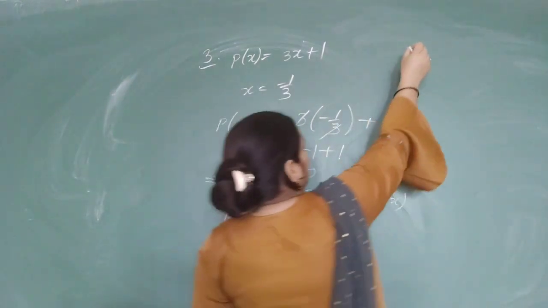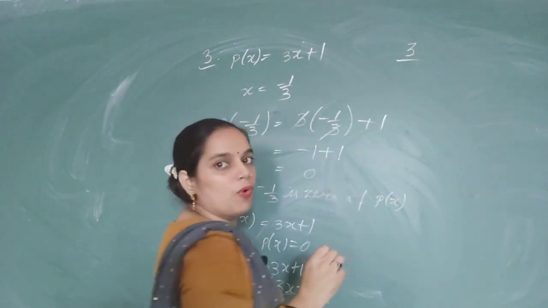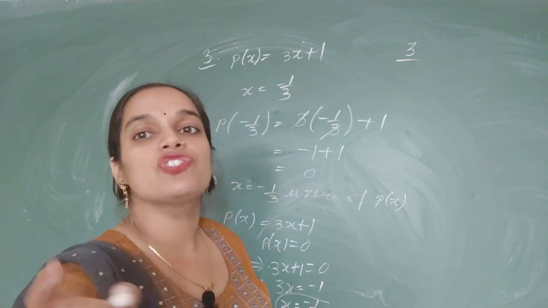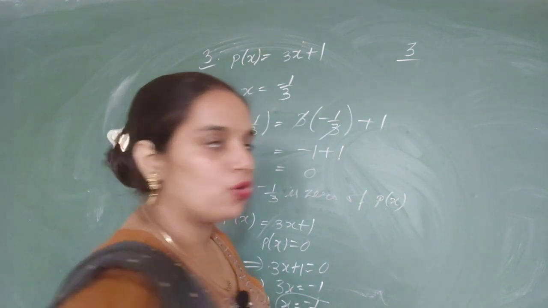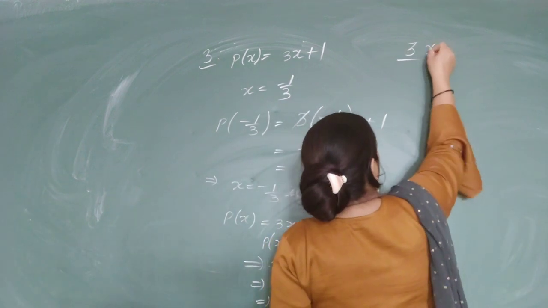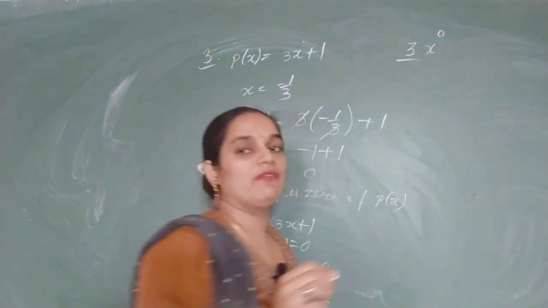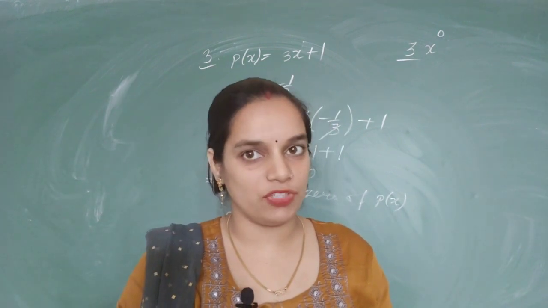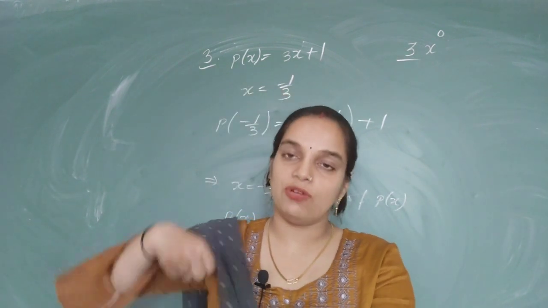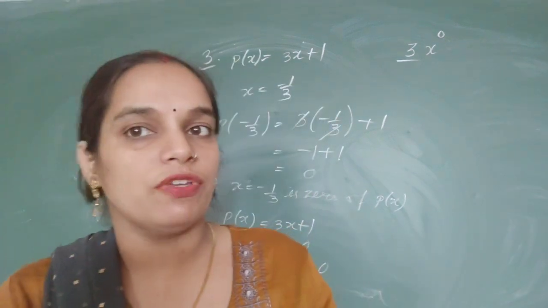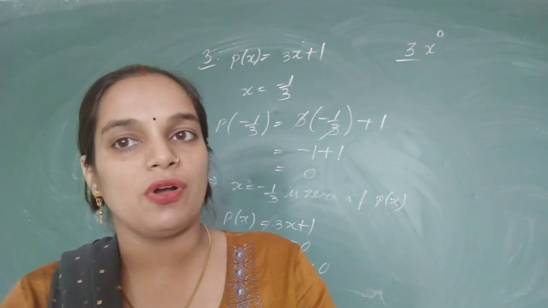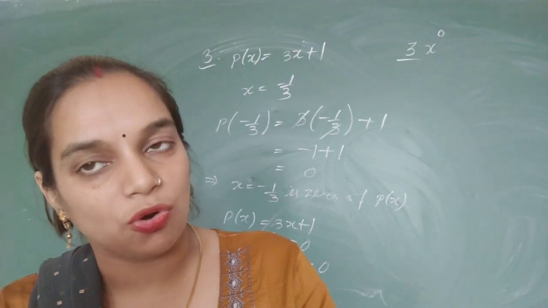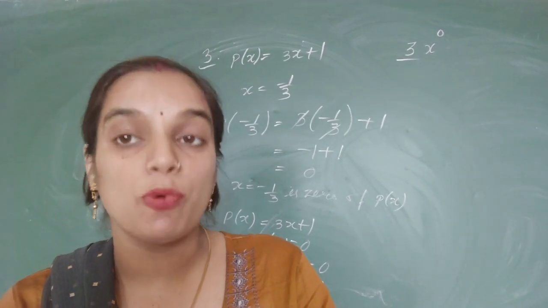For example, 3 is also a polynomial, which is a constant polynomial whose degree is 0, because when we multiply 3 by x raised to the power 0, the power of the variable is 0. So we will say the degree of every constant polynomial is 0 except the 0 polynomial.